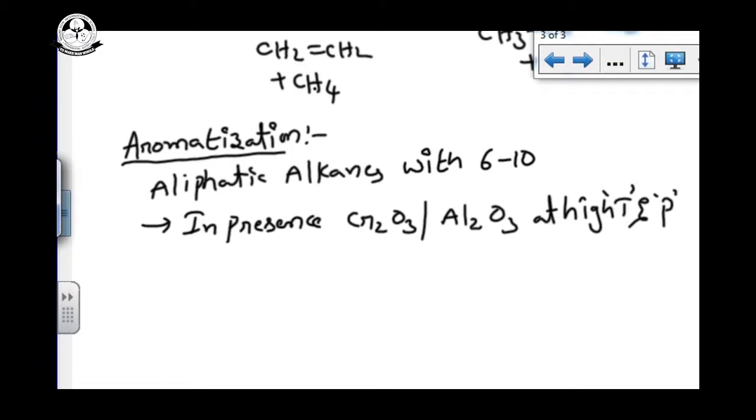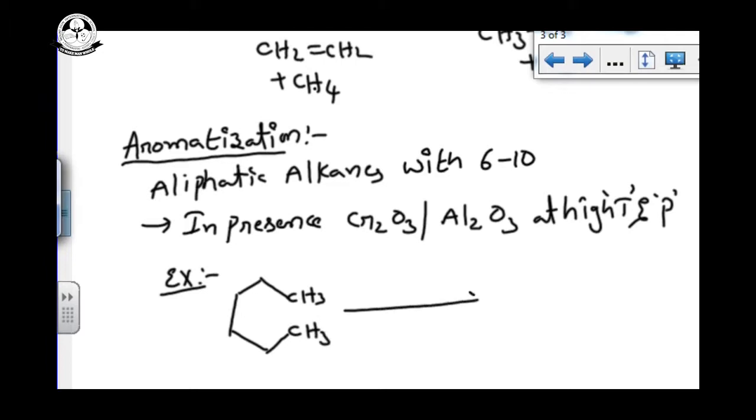See the examples for this. Minimum 6 carbons we have to consider. So minimum 6 carbons means I am writing like this. Here I am writing this is CH3. This is also CH3.